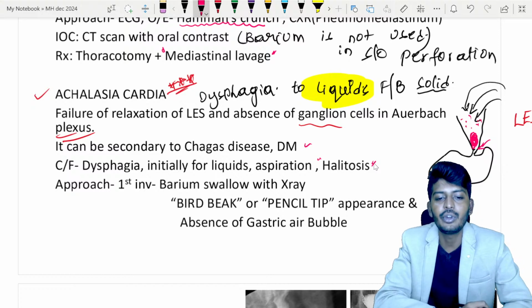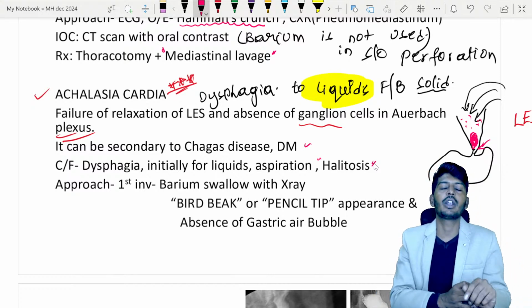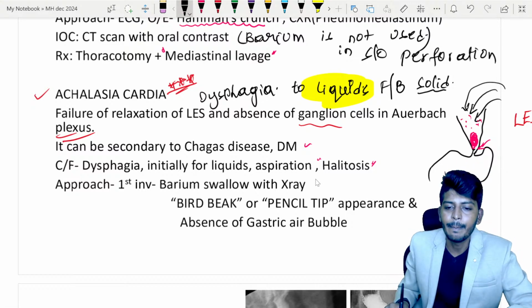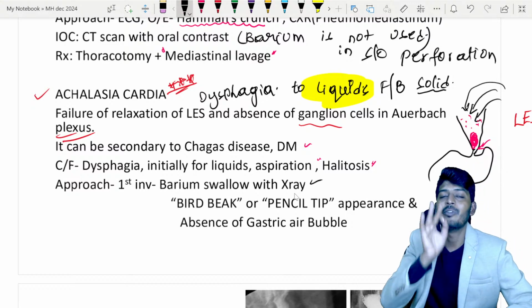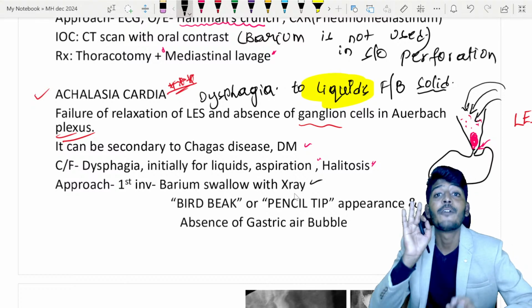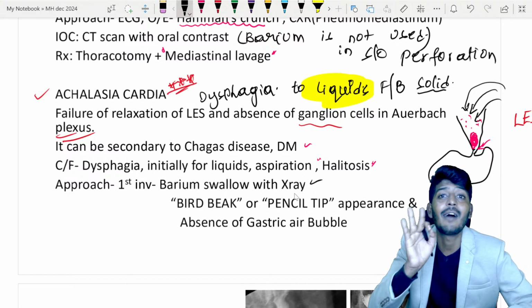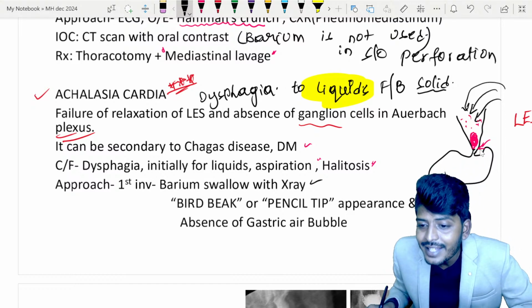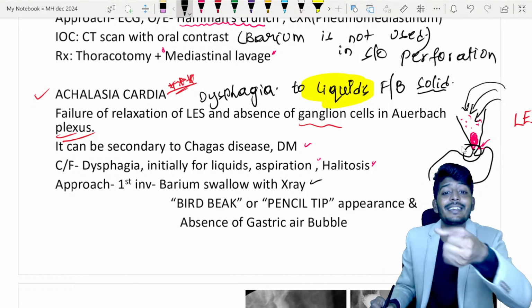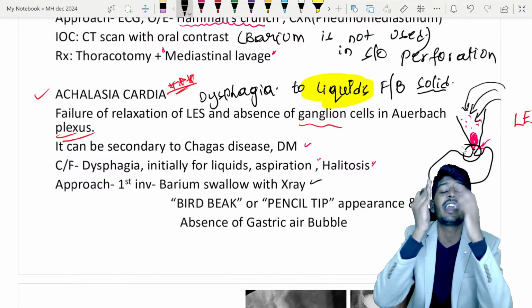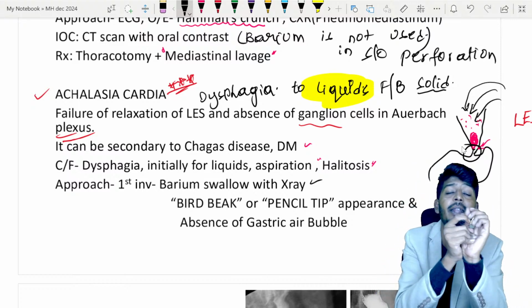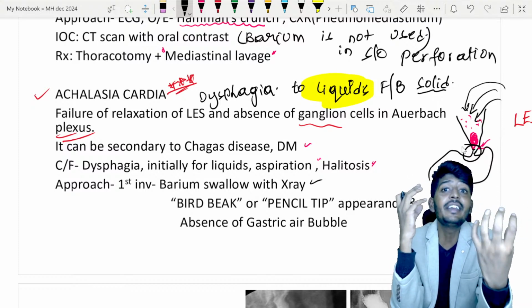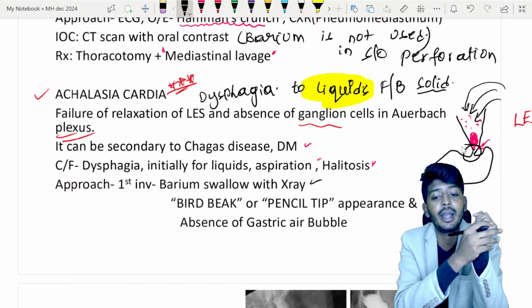Now, if the patient comes to you with these clinical features, what are you going to do? For the esophagus, we do a barium swallow with an X-ray, for understanding the anatomy of the esophagus. And remember here, the lower esophagus has contracted, children, the lower esophagus has contracted. Pressure is increased. Again, the place where people make a lot of mistakes is that you get confused between GERD versus this one. So that is why I'm telling you people.